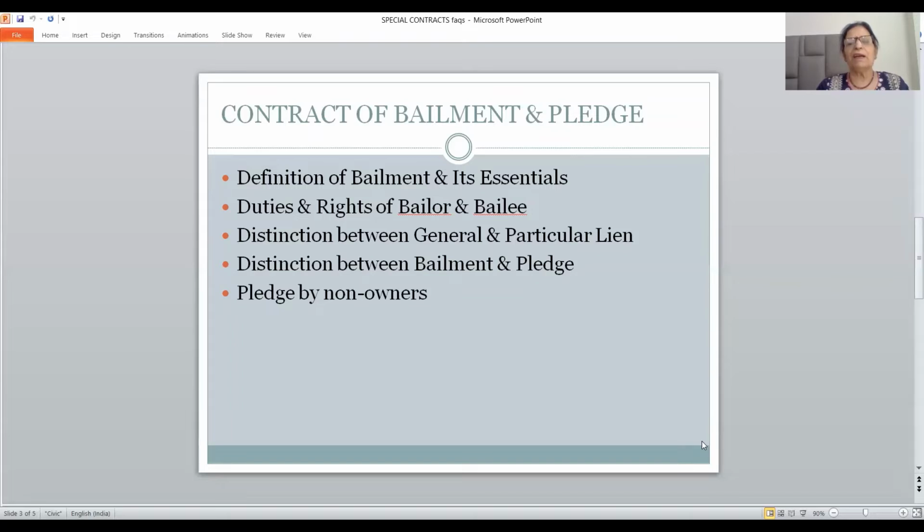Goods may be bailed by one to another for helping him. Goods may be bailed by one to another which will benefit the bailer first. Say for example, the bailer has no parking space and he has to organize a trip. Then he tells his friend who has got enough parking space in his society, "You please keep this car for me for a period of 15 days as I have to organize a trip. When I come back from the trip, I will collect my car from you." Here the contract of bailment is for the benefit of the bailer.